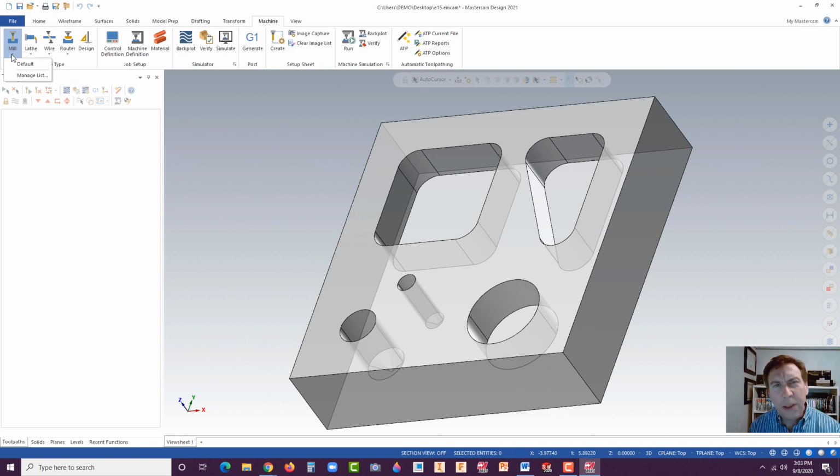The only variations are sometimes in how they're written. It's just like any programming language, or even language in and of itself. Like English and Spanish are subsets of the Latin language, and so there's some variation there. They don't always sound the same, and sometimes they do. So that's just how they wrote the code. These posts help translate it to whatever machine you're using.